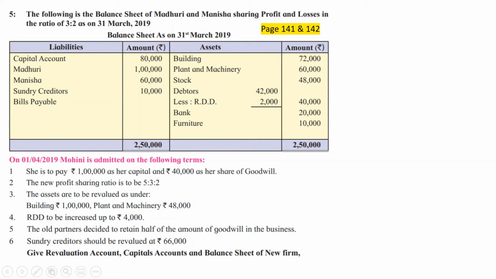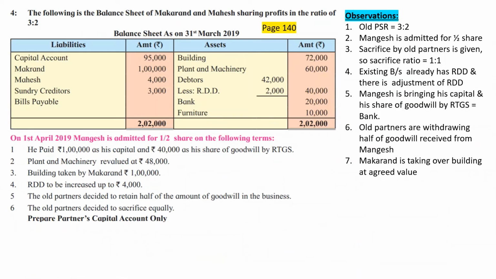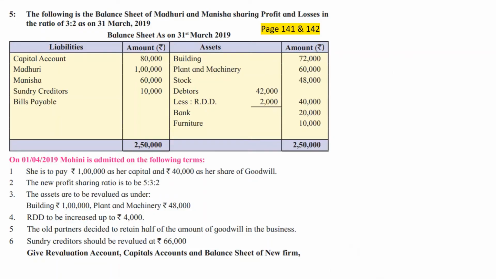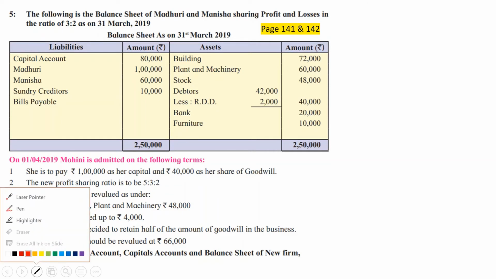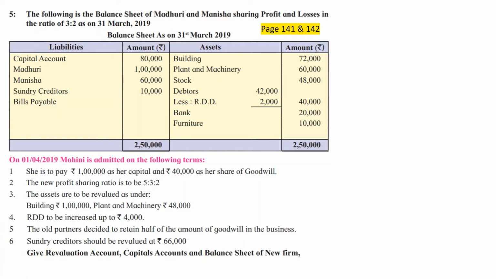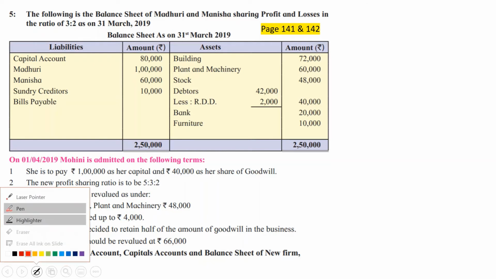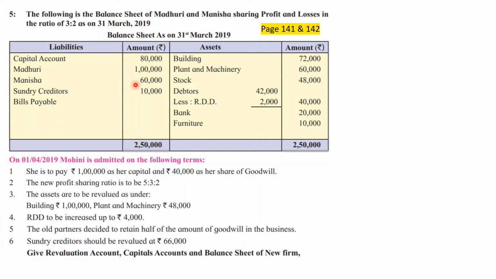Sundry creditors should be revalued at rupees 66,000. So creditors of rupees 60,000 to be made 66,000. There was no such adjustment in the previous problem, but in this problem all other adjustments are same. This is a new extra adjustment. Sundry creditors should be revalued at rupees 66,000. Something which was of rupees 60,000 on liability side is to be increased to 66,000. So liability is increasing. Liability increasing is a loss.